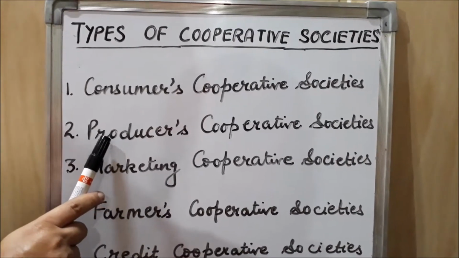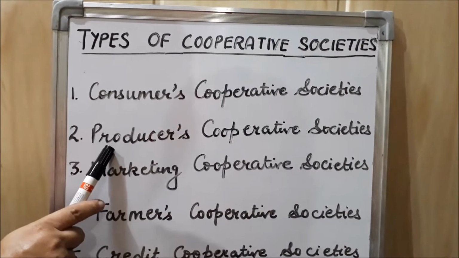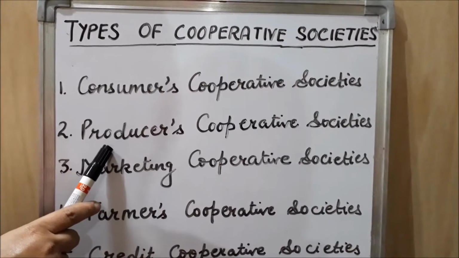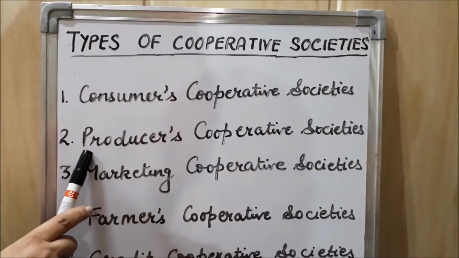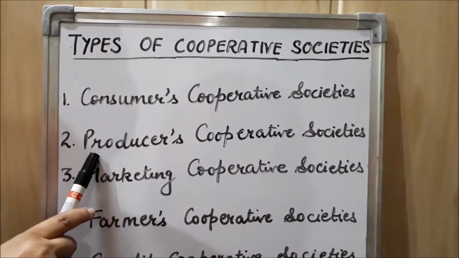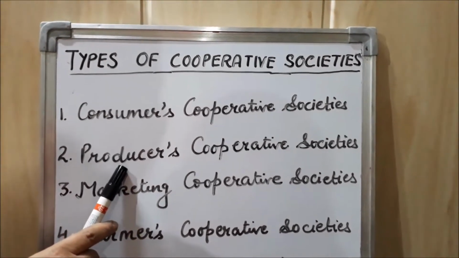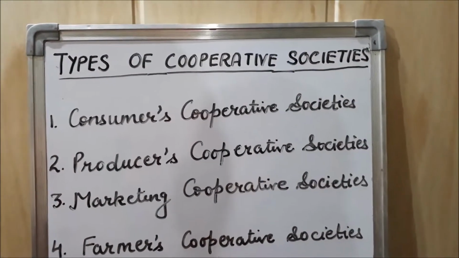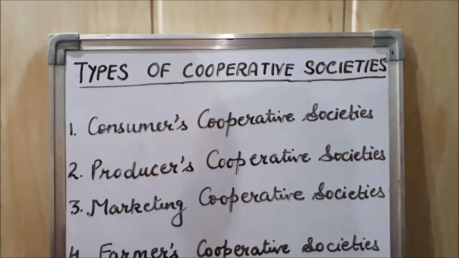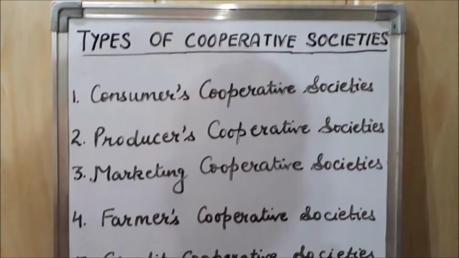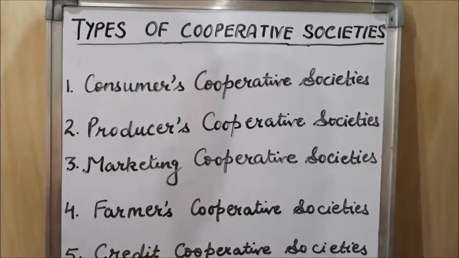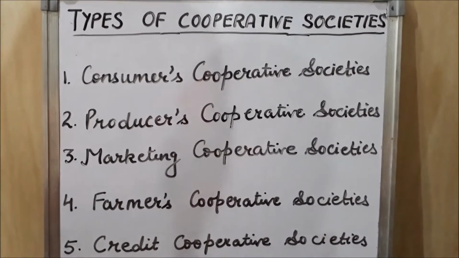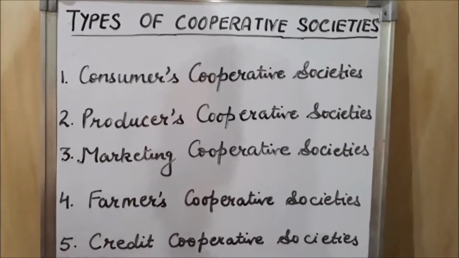In this way, the first type provides equipment, machines and raw material to their members who are producers. The other type helps in selling the goods manufactured by these small producers. In this way, these societies help small producers, and whatever profit is earned by the producers cooperative society is also distributed among the members. In which proportion? In proportion to the goods manufactured by them.